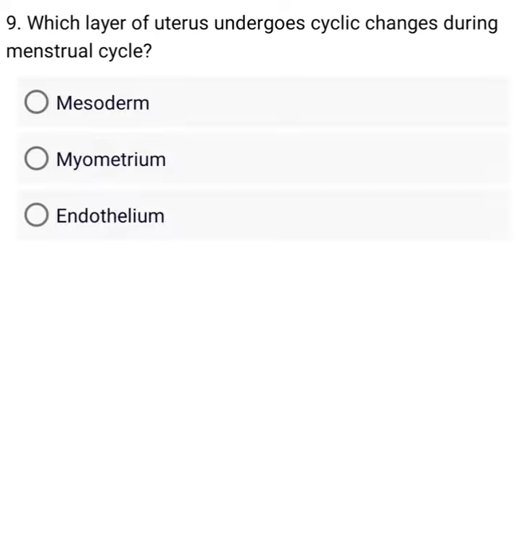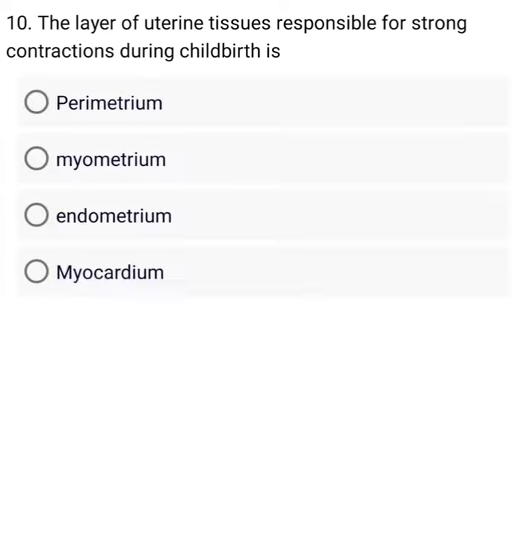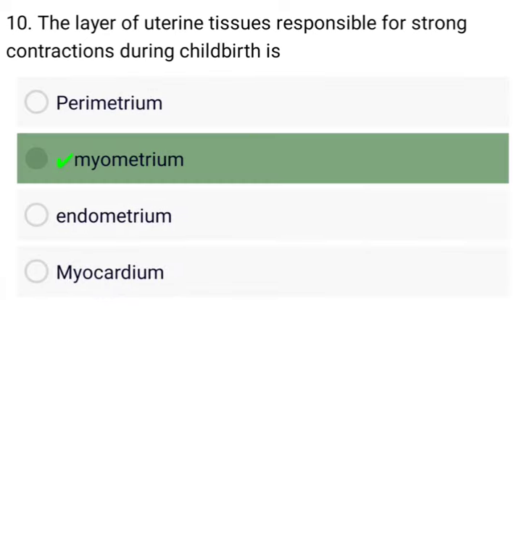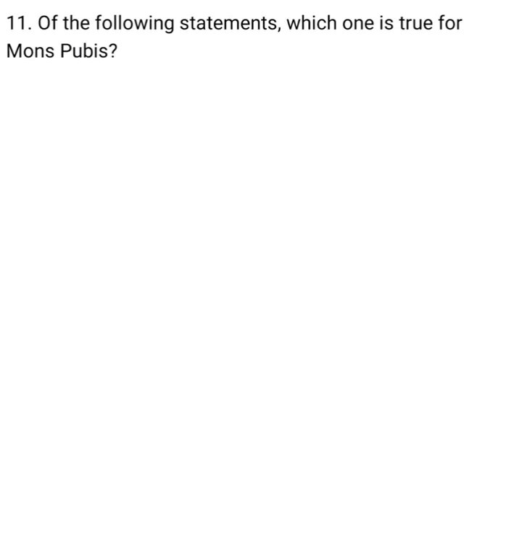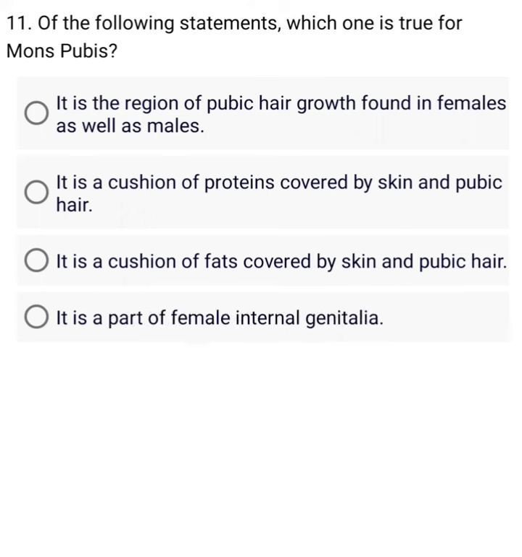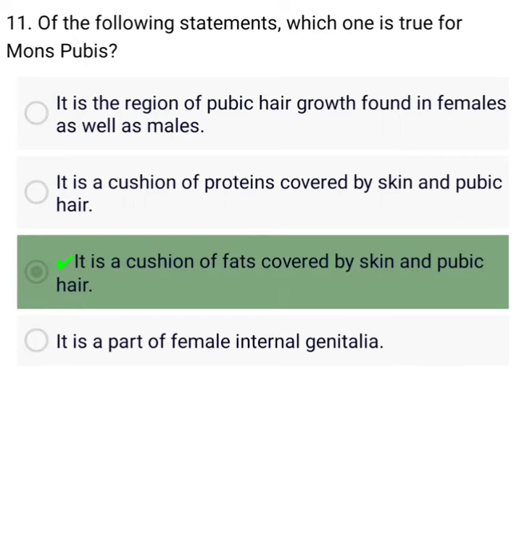Which layer of uterus undergoes cyclic changes during menstrual cycle? A. Right. The layer of uterine tissues responsible for strong contraction. Right. Of the following statements, which one is true for mons pubis? A. It is the region of pubic hair growth found in females as well as males. B. It is a cushion. Right.